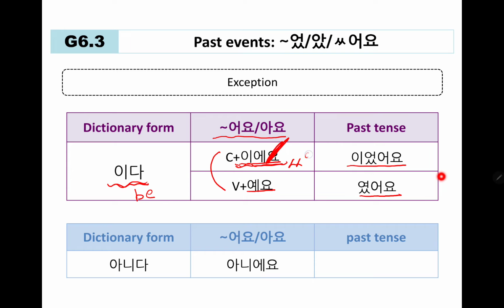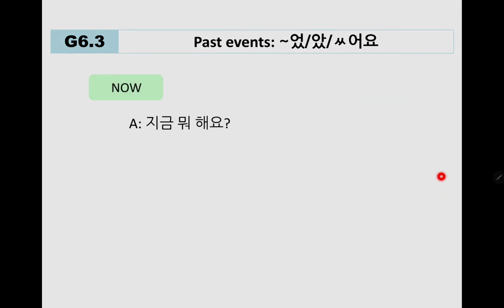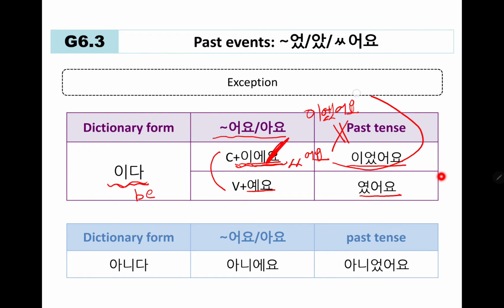Let's add 상시옷 and 어요. How would it become? 이에어요. And this is not the same, right? So that's why this is called exception. And same goes for here. So delete 요, add 상시옷 and 어요. This would become 예었어요, which is not what we get in the real usages. 였어요. So if you are confused, just forget this rule.